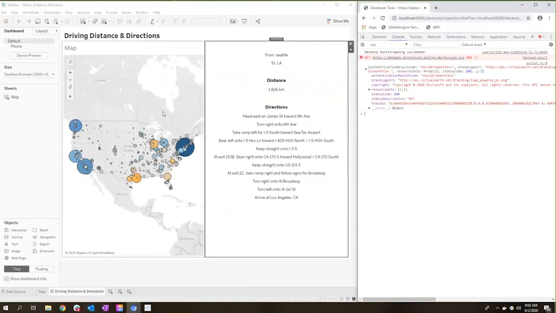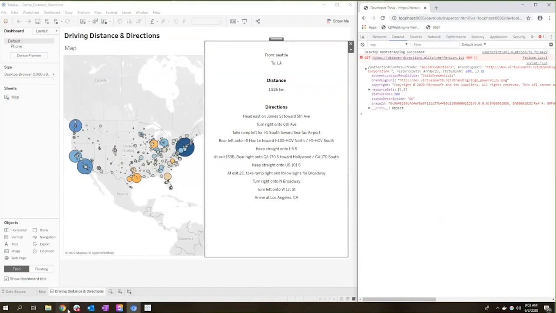So what we want to happen is whenever we click on a city on our map, we want the extension to be alerted and listen for those selections. So what we want to do is actually set up an event listener. So whenever someone clicks on the worksheet, we're listening to those clicks, and when we get exactly 2 cities or 2 marks selected, we then want to run the API call to get the distance and the directions.